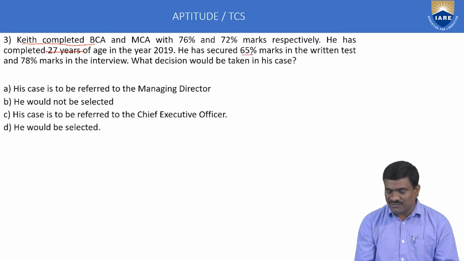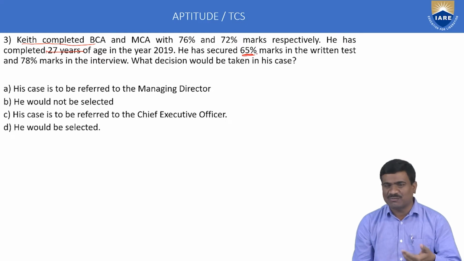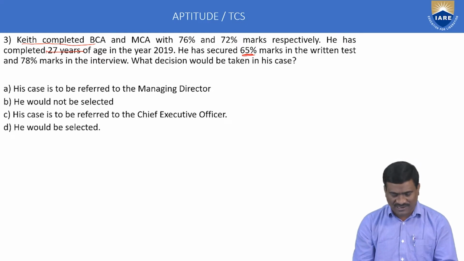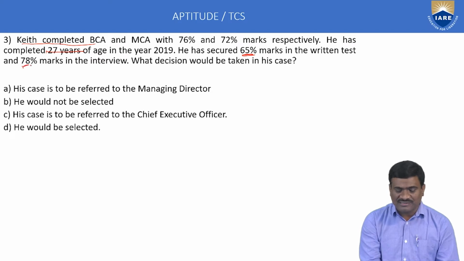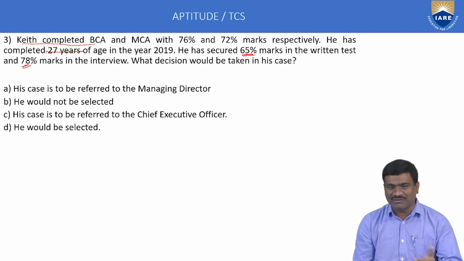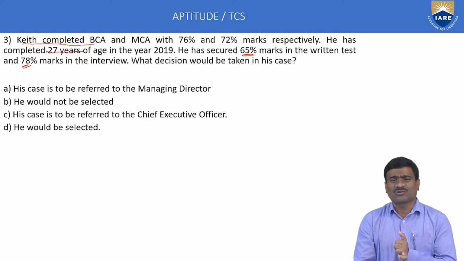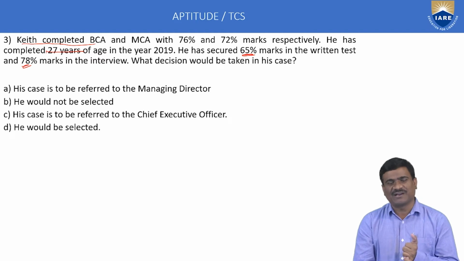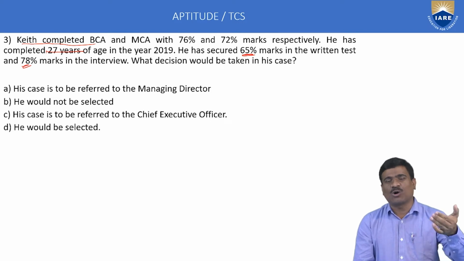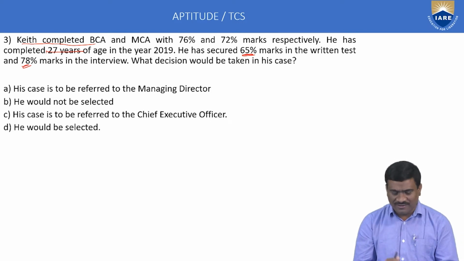Next, written test we want 60%, but here 65 marks, so that one is also satisfied. And interview we want 75% only, but given 70%. Qualification satisfied, aggregate satisfied, age satisfied, written test satisfied, and interview also satisfied, meaning all conditions are satisfied. Then the answer is the candidate is to be selected, so option D only is correct.